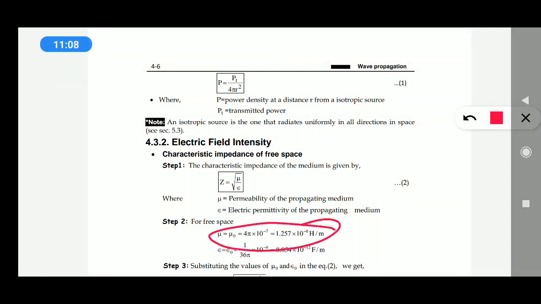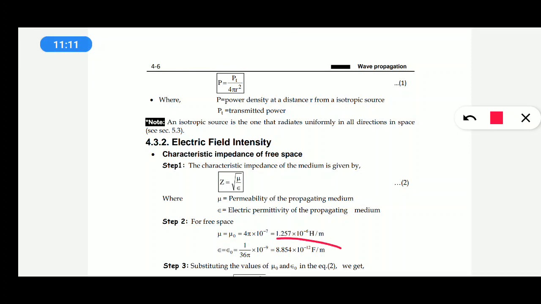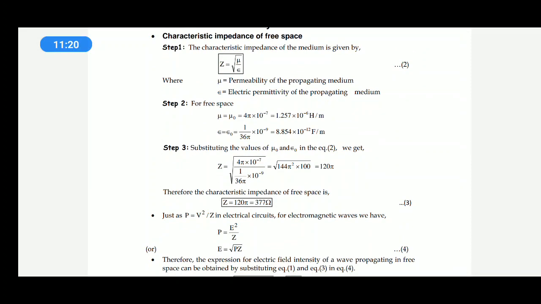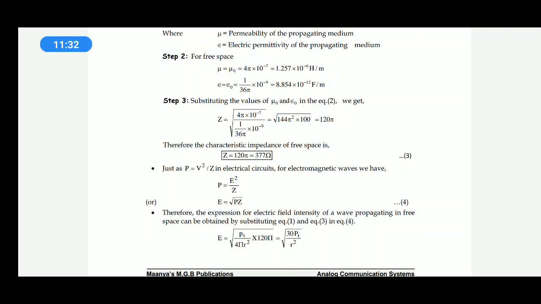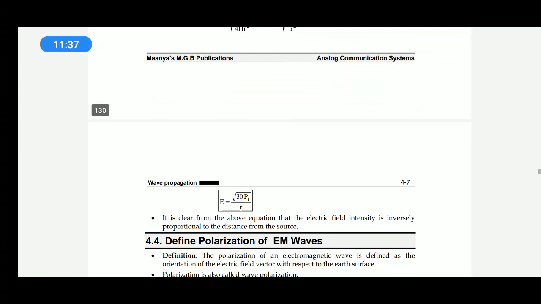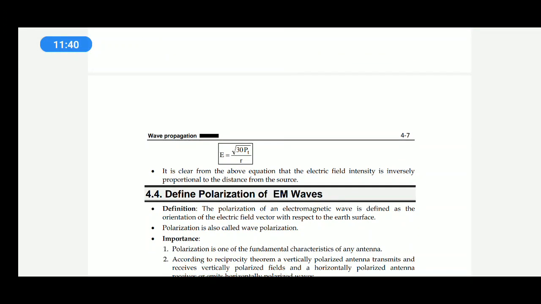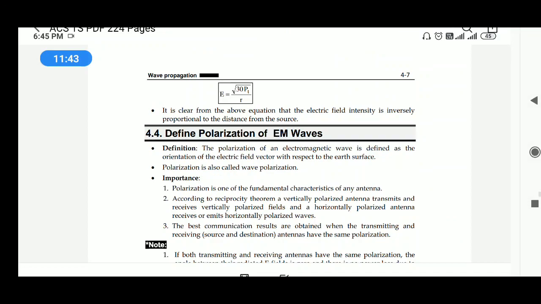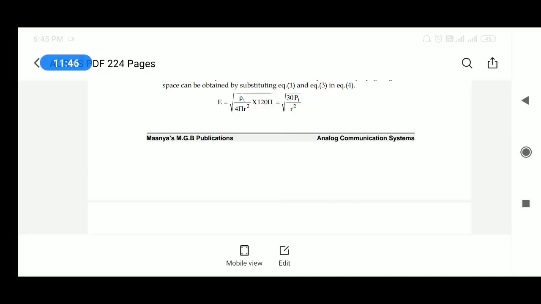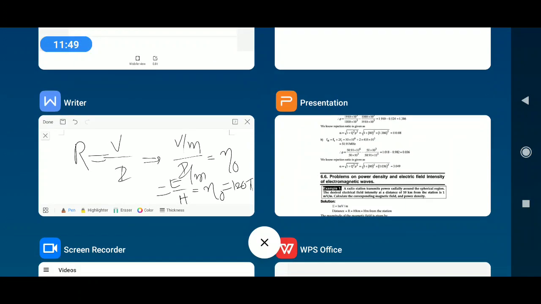This is mu equal to 4 pi into 10 to the power of minus 7. Next, epsilon naught equal to 1 by 36 pi into 10 to the power of minus 9 farad per meter. If you substitute these values in this formula, you will get Z equal to 120 pi. If you substitute this 120 pi in the power formula, that is power is equal to E square by Z, the formula for electric field strength is root of 30 Pt by r. Okay, that is about power density and electric field intensity.